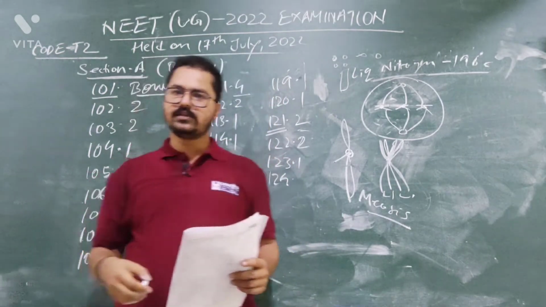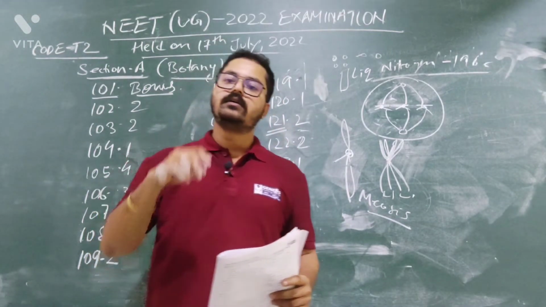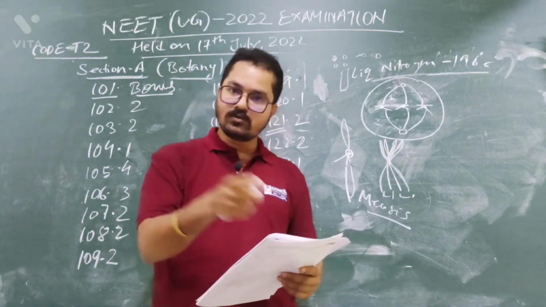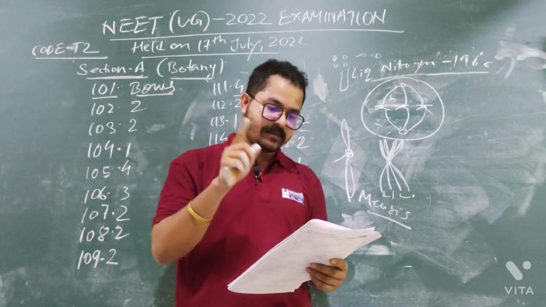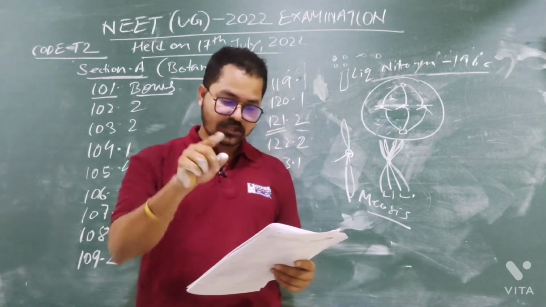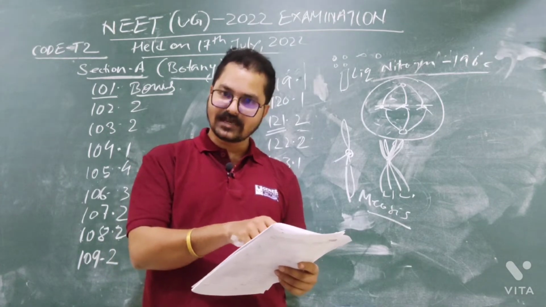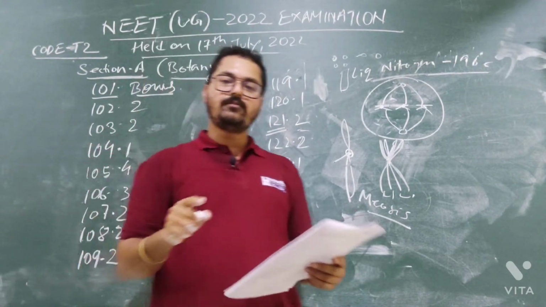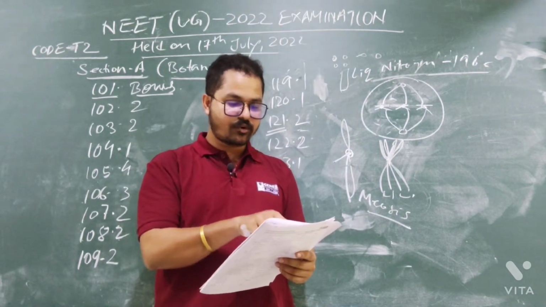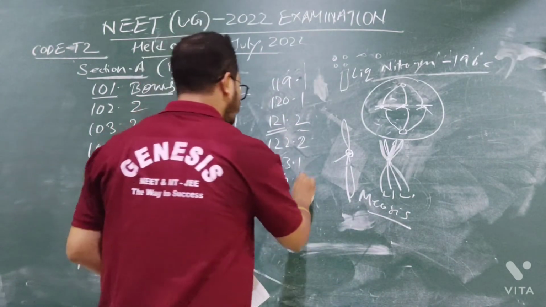In this chapter we came to know Mendel, father of genetics, performed his experiment on 7 contrasting characters. And what are the characters? Statement 2. The 7 characters examined by Mendel in his experiment on pea plants were seed shape and color, flower color, pod shape and color, flower position and stem height. Are these correct? Yes, these are correct. So both statement 1 and statement 2 are correct. So answer will be option number 4.